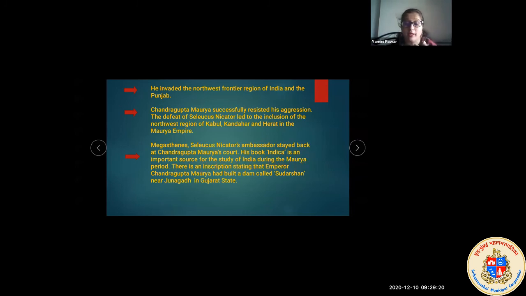Children, he has written a book named Indica, which mentions numerous things about what happened exactly at that time in India, how it was conquered, how others got defeated, and many more things. But the main thing he described in his book was that there is an inscription stating that Emperor Chandragupta Maurya had built a dam called Sudarshan near Junagadh in Gujarat state. Who did this? Chandragupta Maurya, to solve the problem of the people. Let's look at the next slide now.